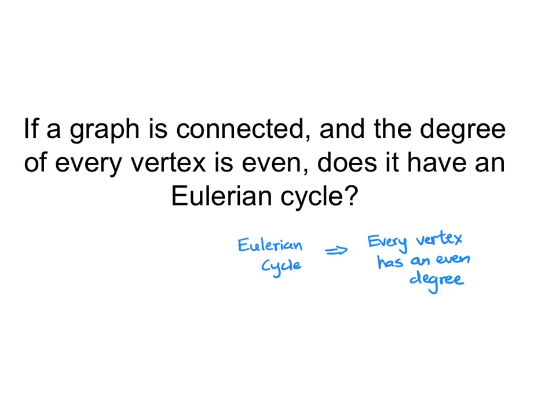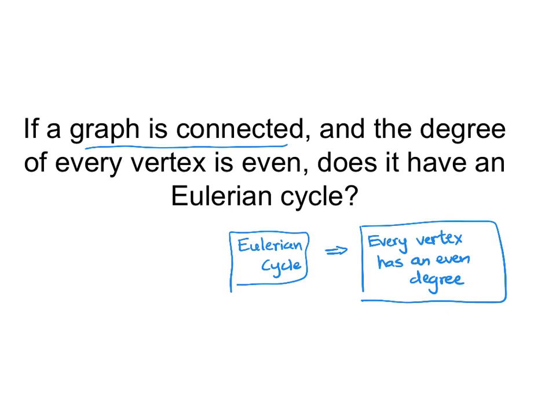We know that if a graph has an Eulerian cycle, the degree of every vertex has to be even. But is the converse true? If we are given a connected graph and the degree of every vertex is given to be even, does that mean that the graph must have an Eulerian cycle?